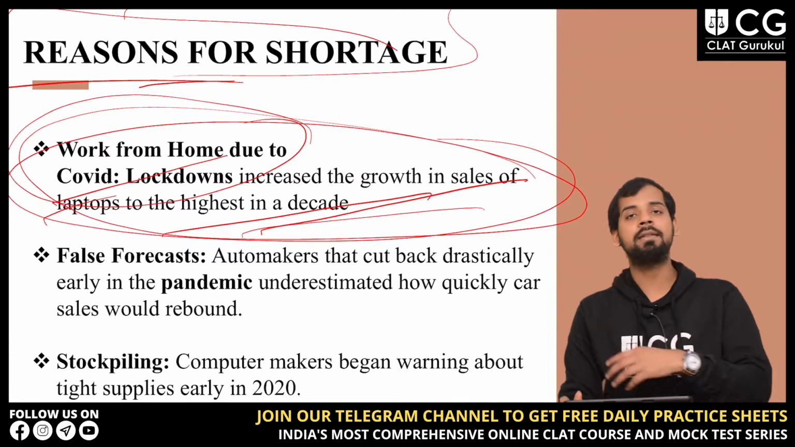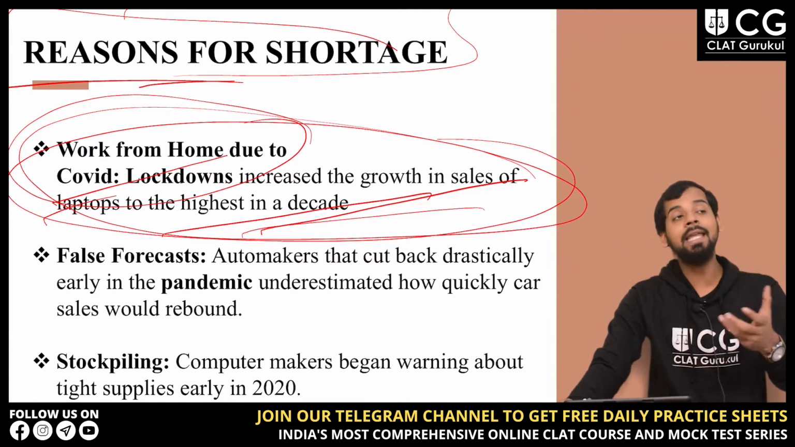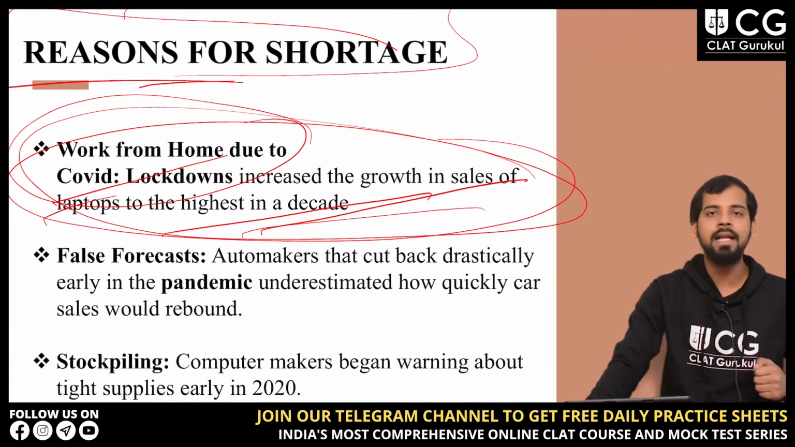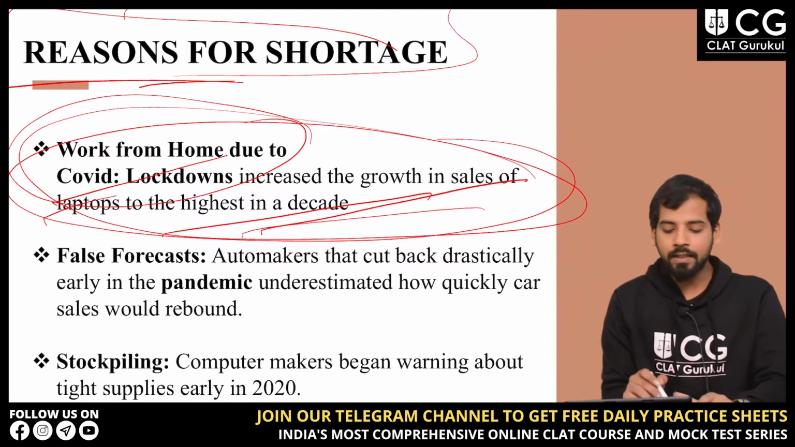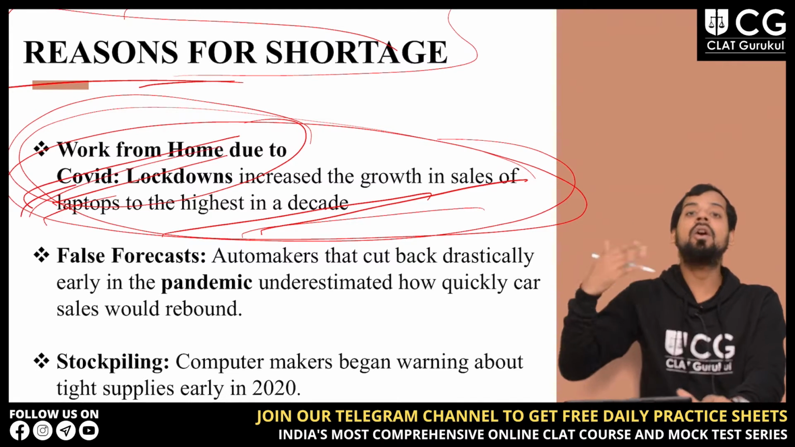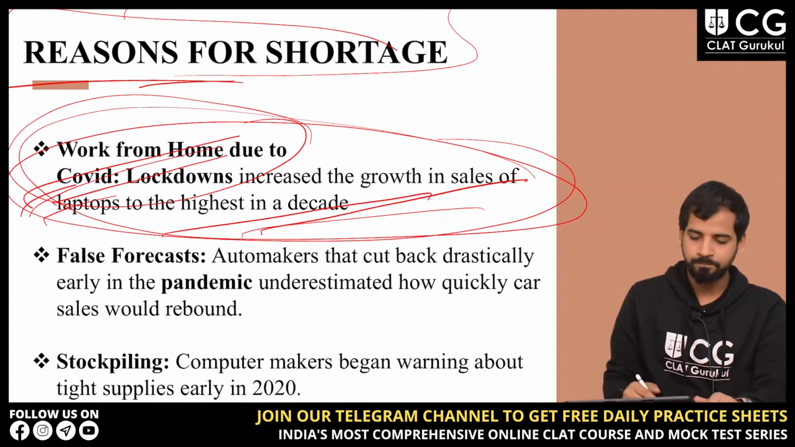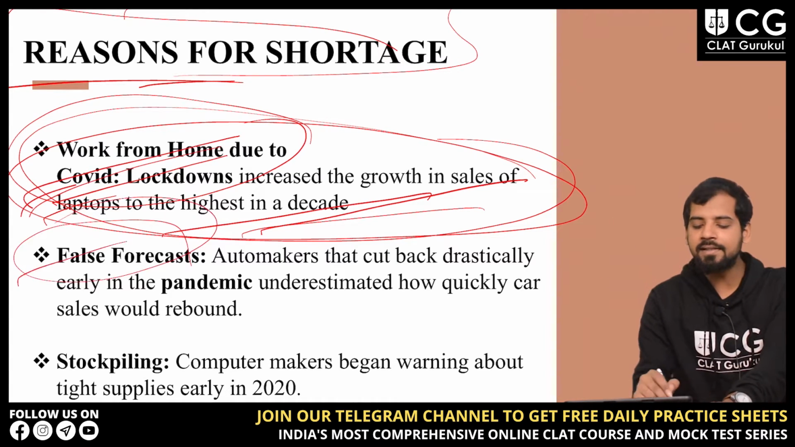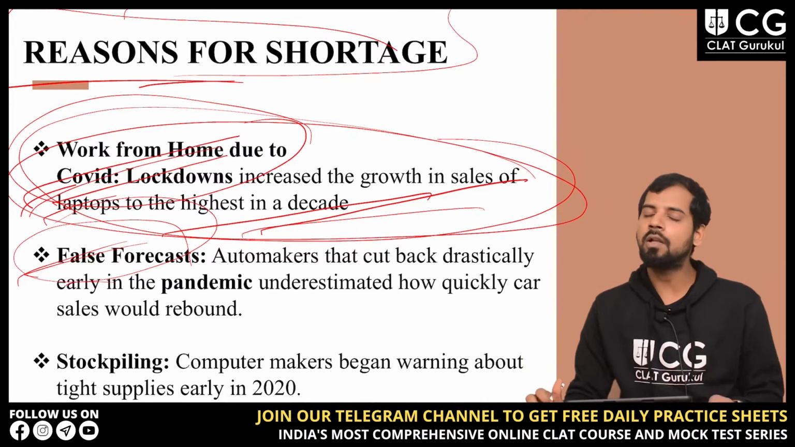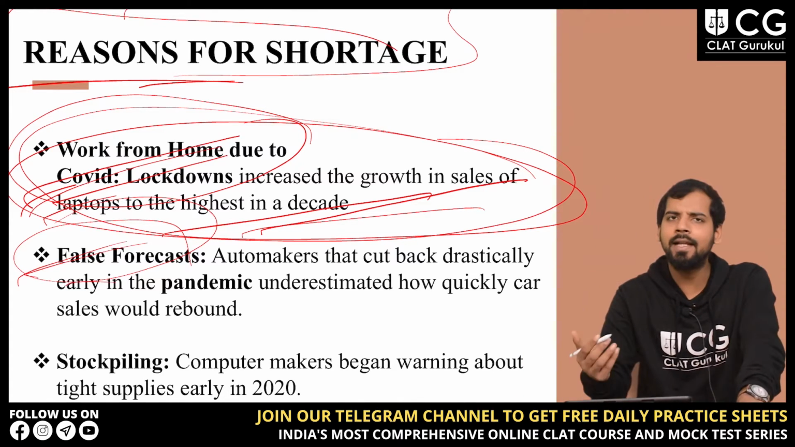increment is happening in the sale of these kind of things, and they involve semiconductor materials, right? So that is one of the reasons. First, the sale of laptops has increased drastically, right? Then the second reason is the false forecast. Now what is false forecast? What is it related to?